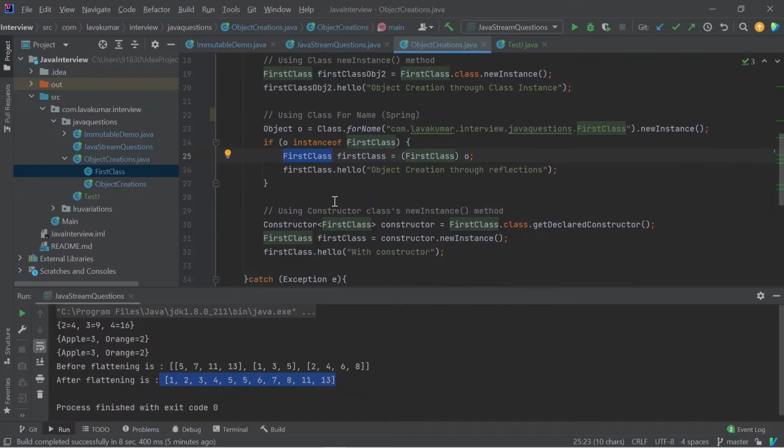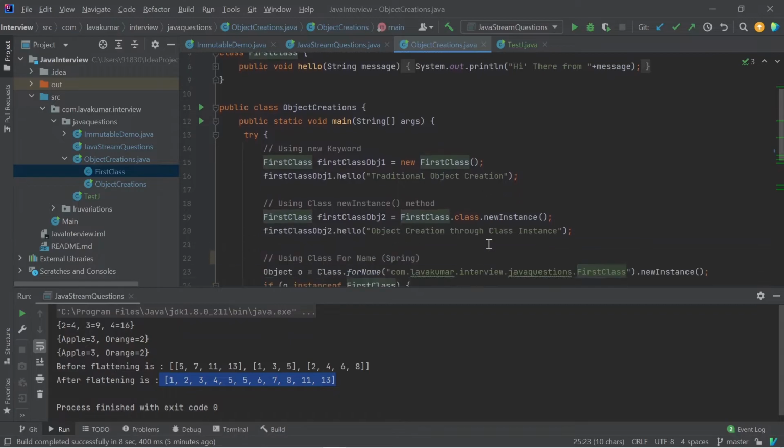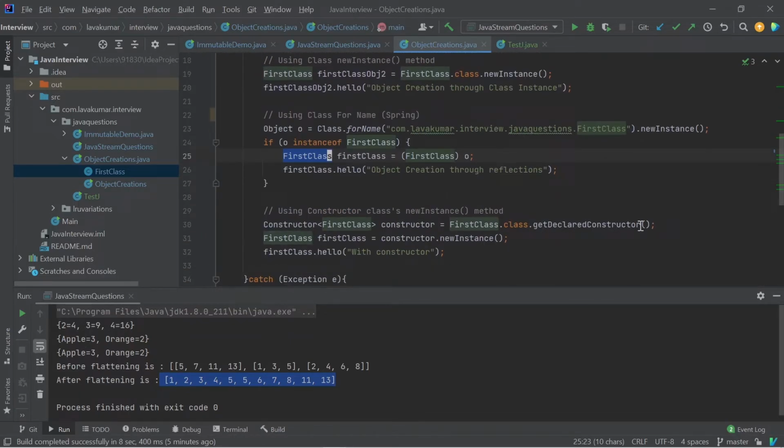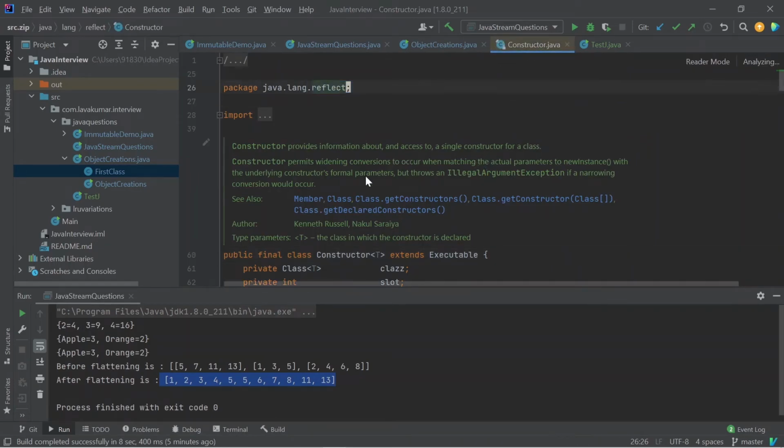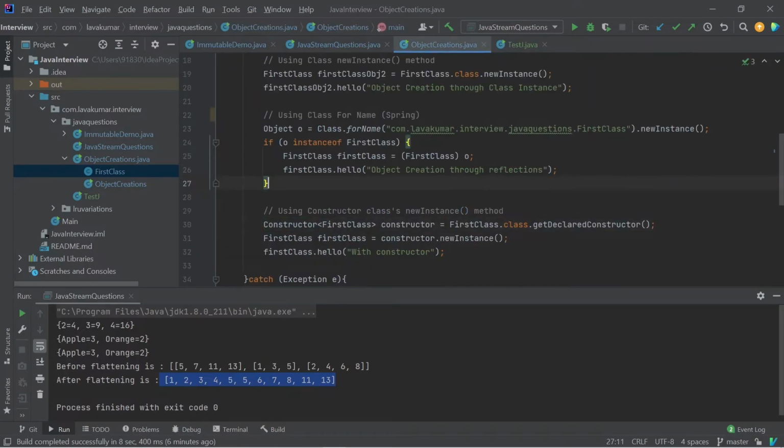Another way is using the constructor method itself. Instead of getting a new instance directly, we can get the declared constructor, nothing but the default constructor. In Java reflection itself, we have something called constructors. All know that Java by default has a default constructor if you don't specify anything. So with the help of getDeclaredConstructor, we can get the new instance and access all those functions.